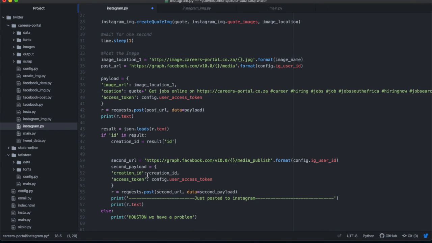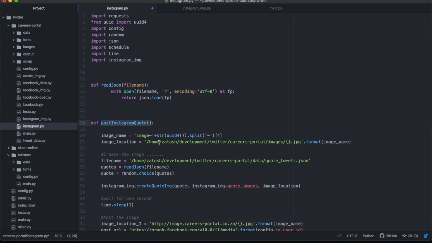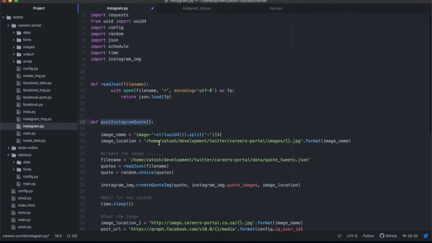Now the last part of this lecture that I wanted to discuss is how to schedule this. I spent a lot of time last week discussing scheduling posts on your Instagram, so that it will post something regularly. Now there are 2 stages in doing that. The first thing is that you need to be able to run the Python code continuously, and then I need a scheduling library to help me to schedule.